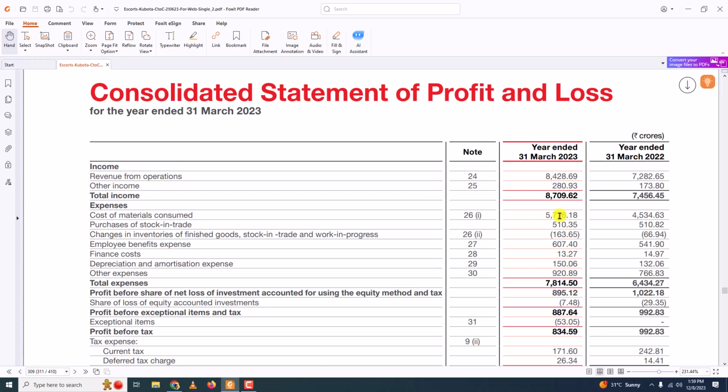This is the main reason the total expense has increased. If you want to dig in deep, you can go to the news and see whether raw material rates have increased or whether they are producing more. Anyhow, you know the reason, and it is satisfactory, and we can stop here.